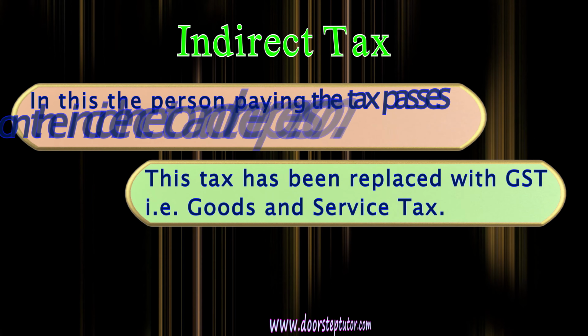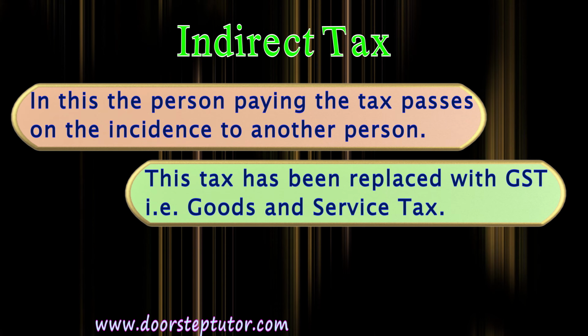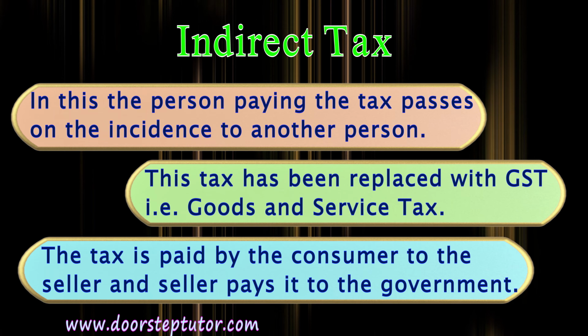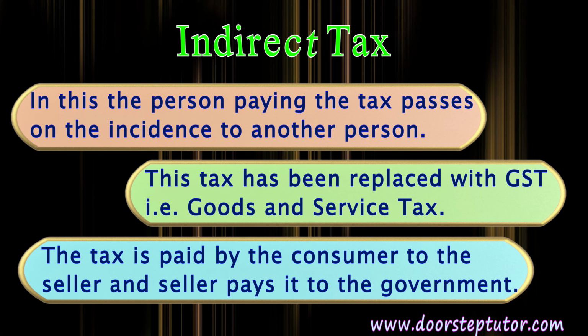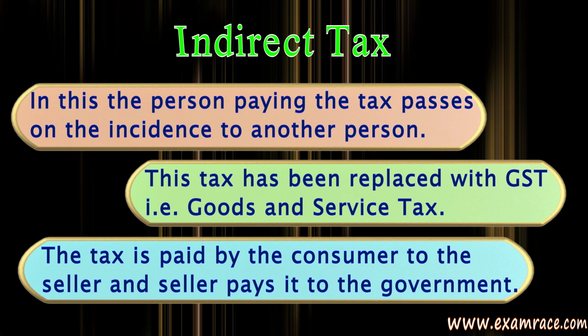Now, the interesting thing about indirect tax is that the burden of the indirect tax can be shifted to another person. So if it is imposed on one person, the tax burden can be shifted to another person. For example, the tax is paid by the consumer to the seller whenever he purchases something, and the seller pays that tax to the government. So the seller collects the tax from the consumer and then pays it back to the government, but the tax is actually imposed on the seller. Now this is collected from the consumer because this is an indirect tax.